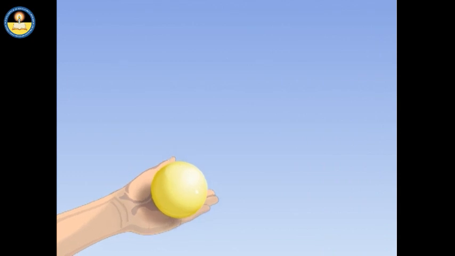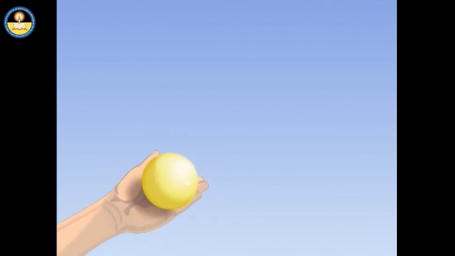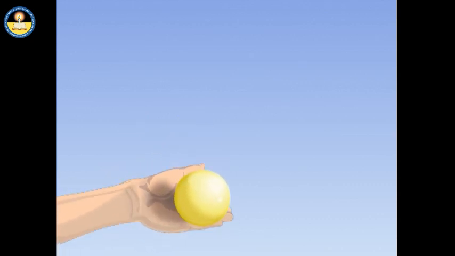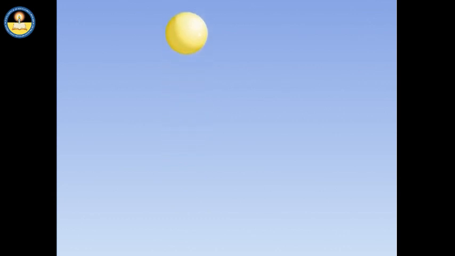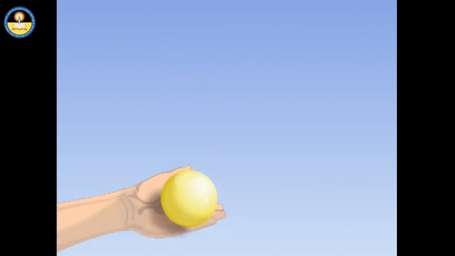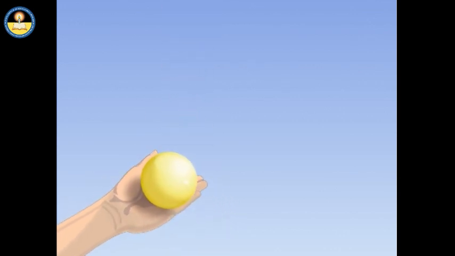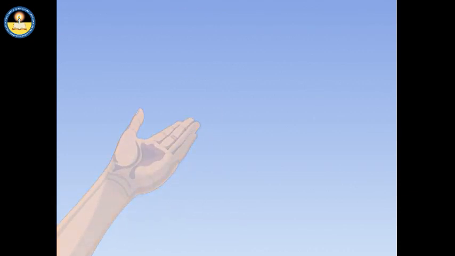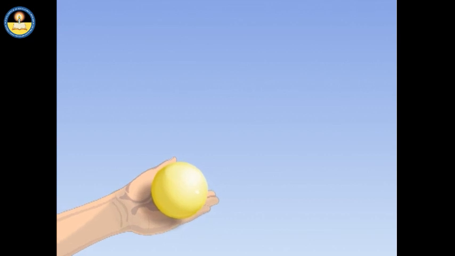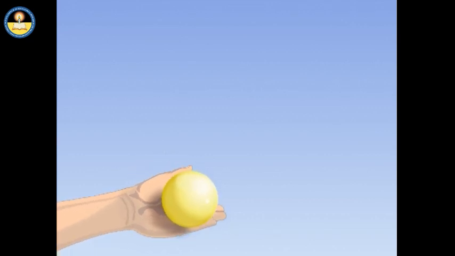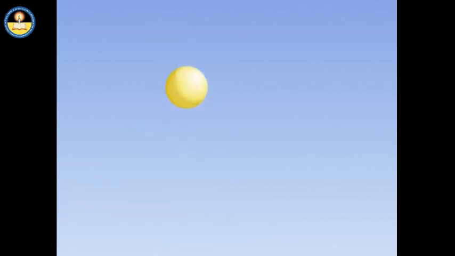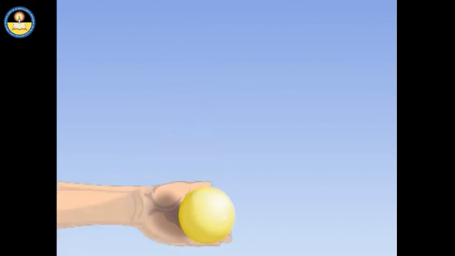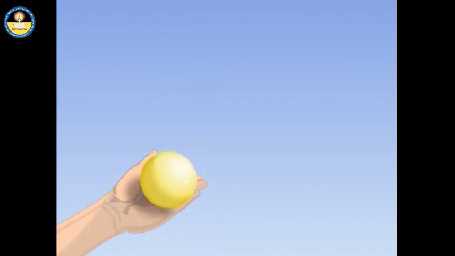Similarly, if we throw a ball in an upward direction, the kinetic energy of the body continuously decreases and its potential energy continuously increases. That is, its kinetic energy is transformed into potential energy. Here also, the total energy of the ball remains constant throughout the motion.